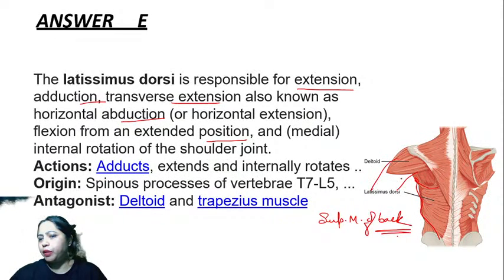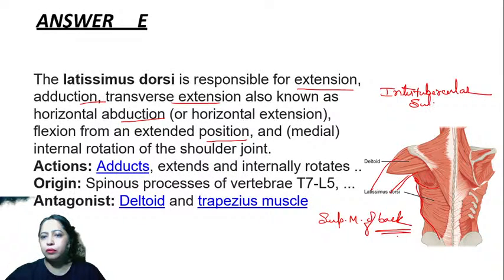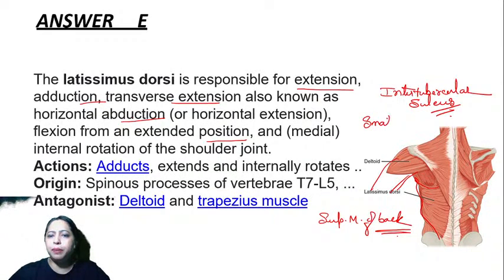If this is the arm, you'll see that there is this tendon going to the intertubercular sulcus. It has a small tendinous insertion. So the insertion is very, very small. So it can only be an assistant. It will only do adduction and extension and internal rotation.